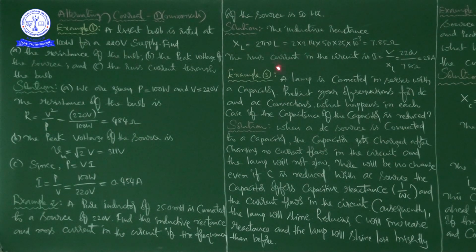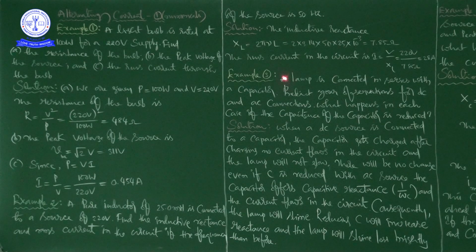Now 2 into 3.14 in place of pi, into 50 Hz frequency, into L, the inductance of the inductor, which is 25 into 10 to the power of minus 3. If we complete this multiplication, XL is equal to 7.85 ohms.